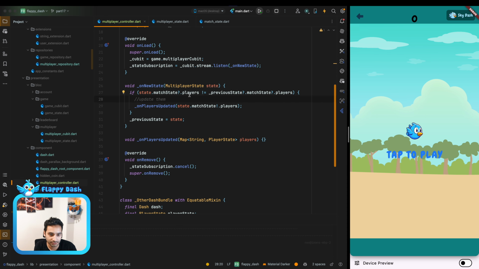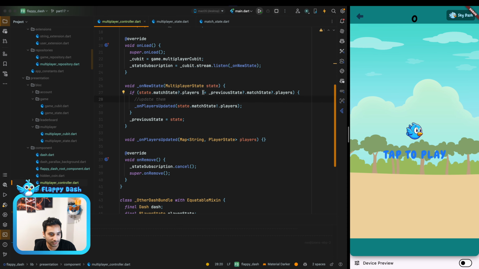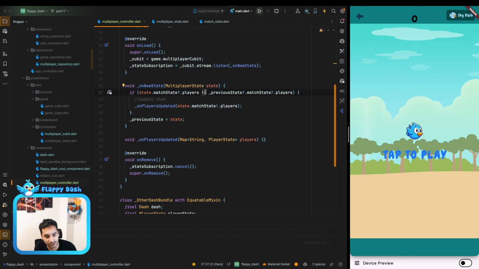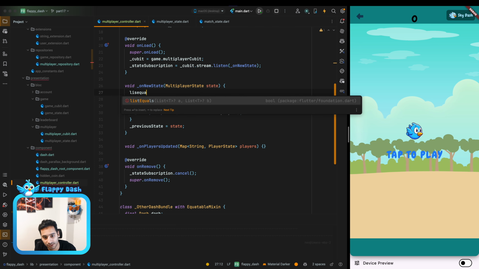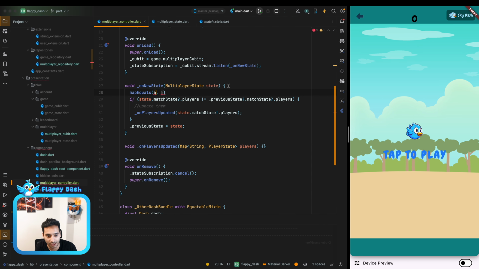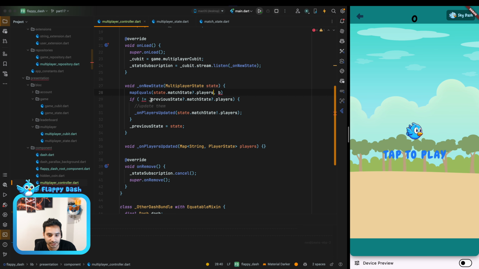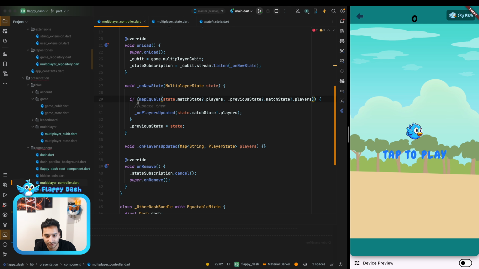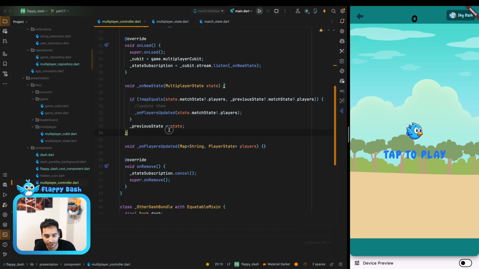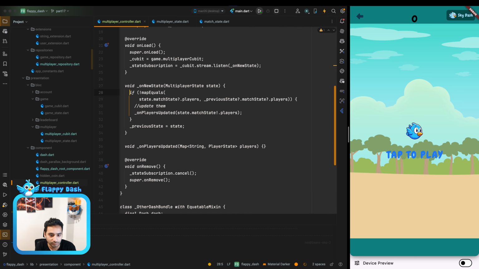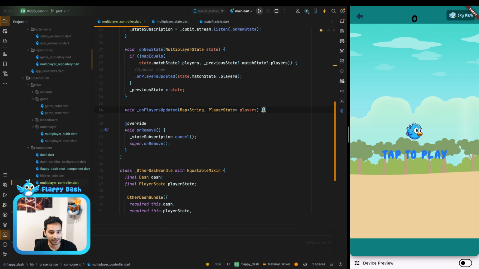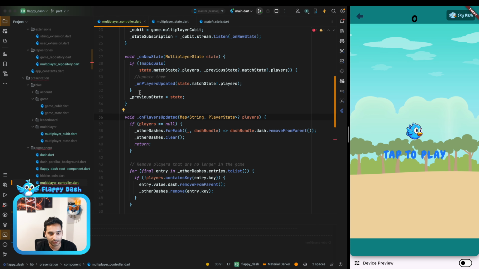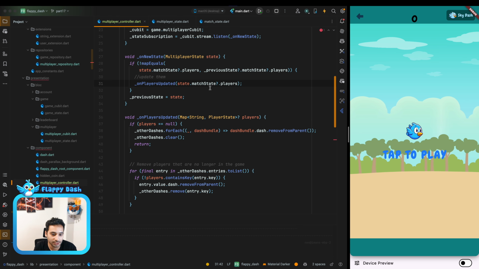Just to mention that you cannot compare the maps or lists together, I mean the content of them, using the simple equals operator. You just need to use listEquals or mapEquals in our case, and I'm just going to copy paste them here, and I'm going to use it here, and we say if it is not equals, we are going to run this method. And yeah, so to implement this method, I'm going to use this code. By the way, it should be nullable. I'm going to use it like this.